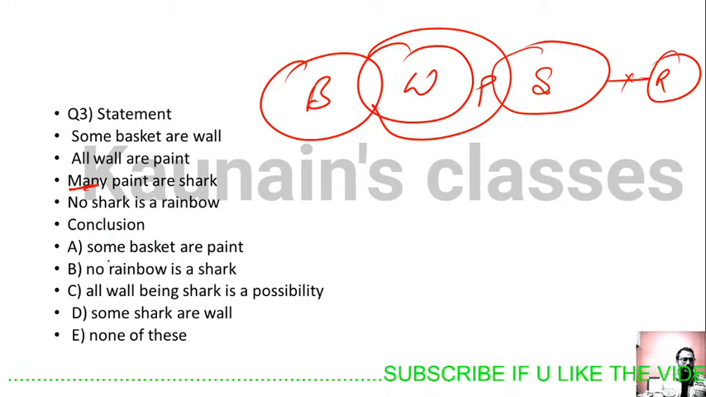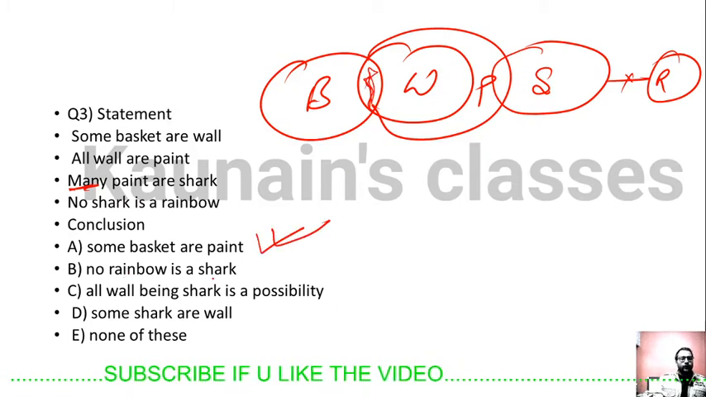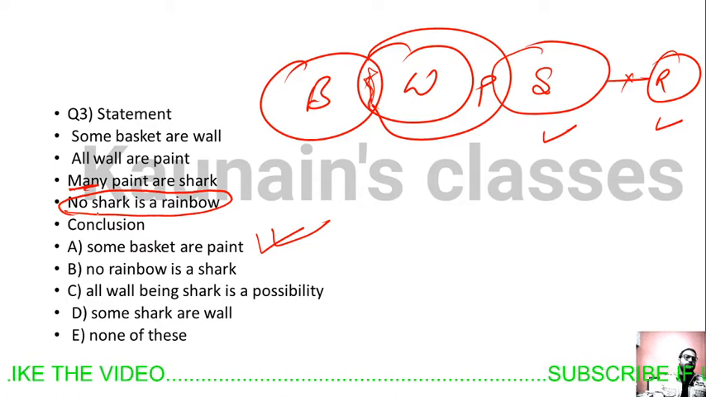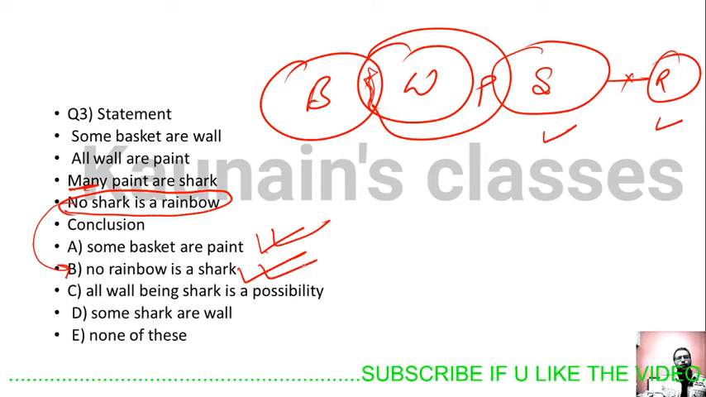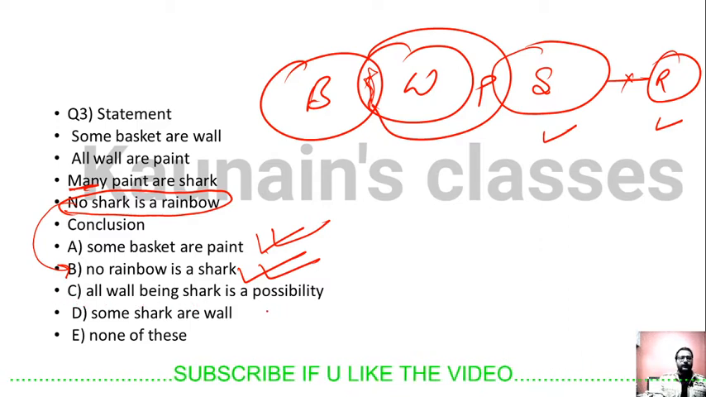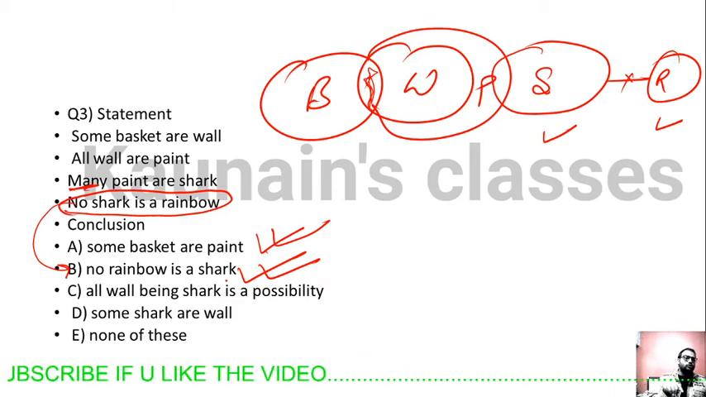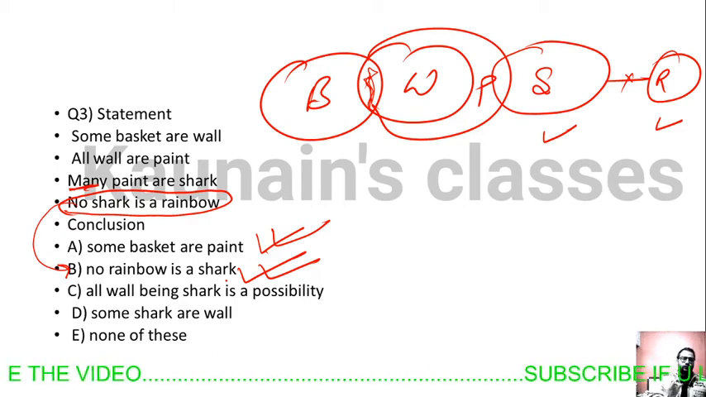Conclusion number A says some basket are paint. This part of paint is also basket, so this statement is true. No rainbow is shark. Rainbow is here and shark is here. Our statement was no shark is rainbow, and this is just the reverse of that. So this is also true. Either you say no shark is rainbow or no rainbow is shark, both mean the same thing.